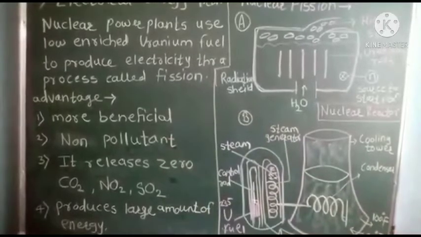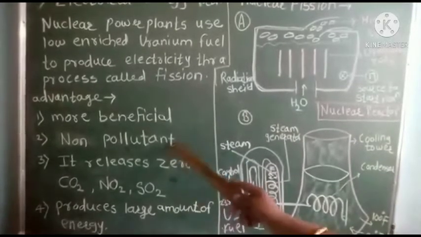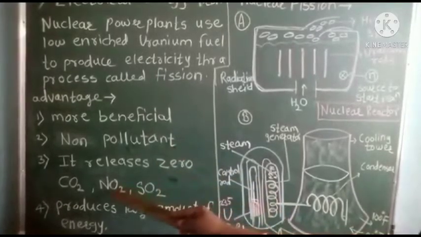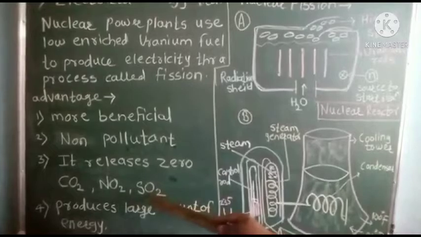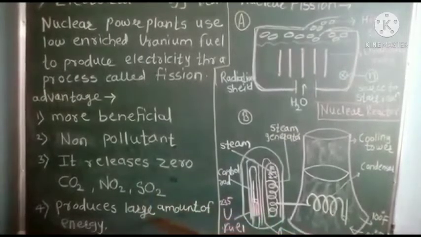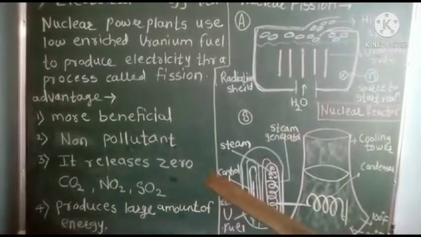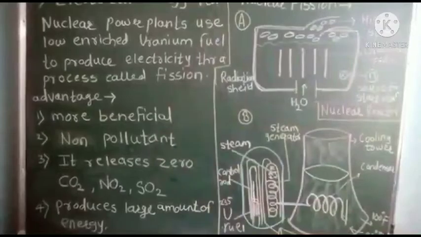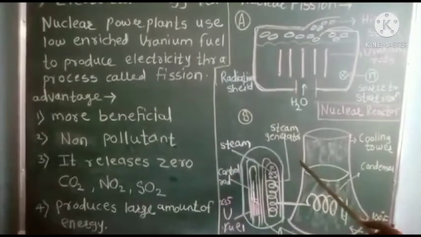A nuclear power plant produces a large amount of electricity without damaging the environment and atmosphere because it is non-polluting. It releases zero carbon dioxide, nitrogen oxides and sulfur oxides, and also produces a large amount of energy. The nuclear energy is converted into electrical energy by a nuclear power plant.